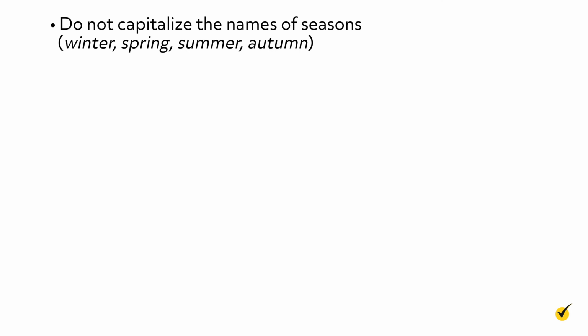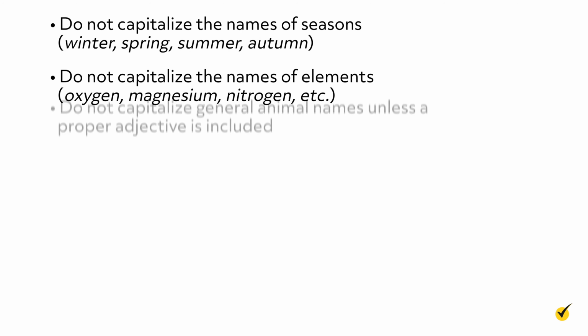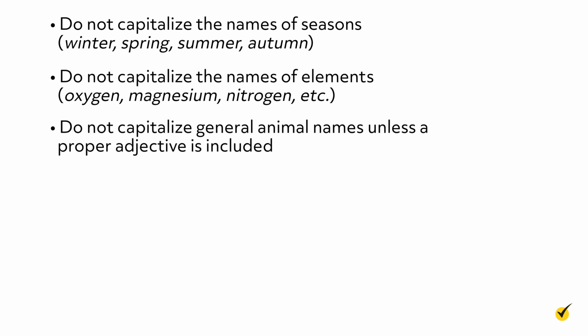Okay, now that we've looked at words you should always capitalize, let's take a look at some that you should never capitalize unless they're the first word of a sentence or appear in a title. Do not capitalize the names of seasons. Do not capitalize the names of elements. Do not capitalize general animal names unless a proper adjective is included. For instance, you wouldn't capitalize black bear or red panda, but you would capitalize the G in German Shepherd.